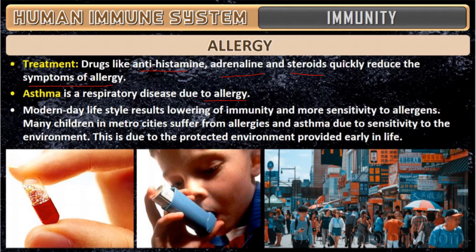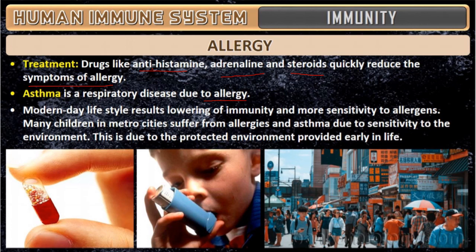This is usually common in air pollution areas. They say in Delhi and Calcutta there are more asthma patients. Why? Because the air pollution is at its peak. When the air pollution is too much, people cannot breathe and cannot sustain themselves in that area, which causes respiratory disease. Breathing becomes a big problem for such people.